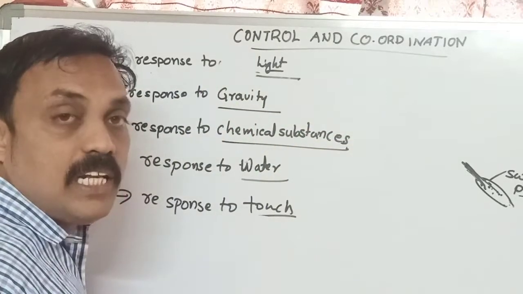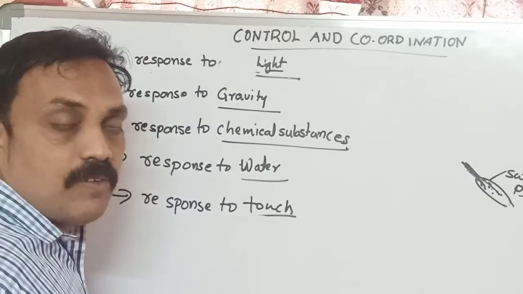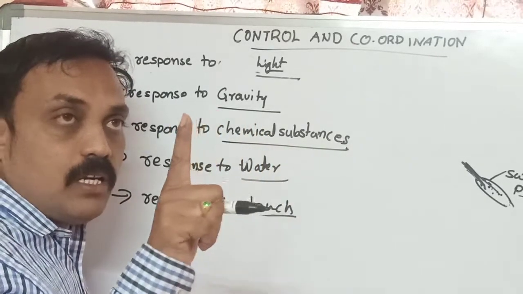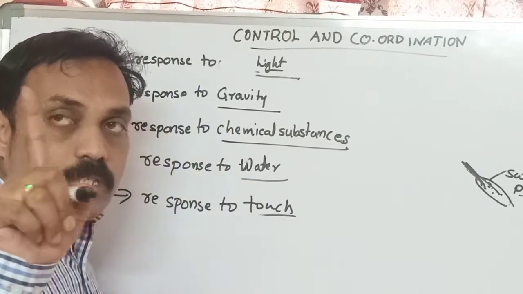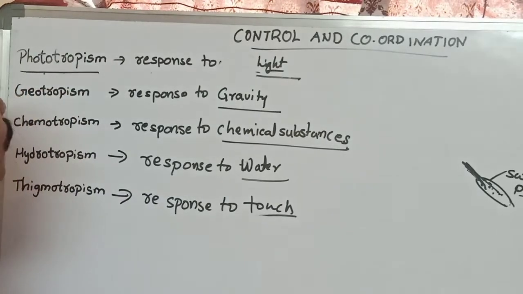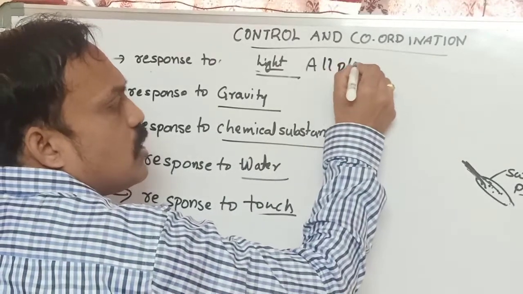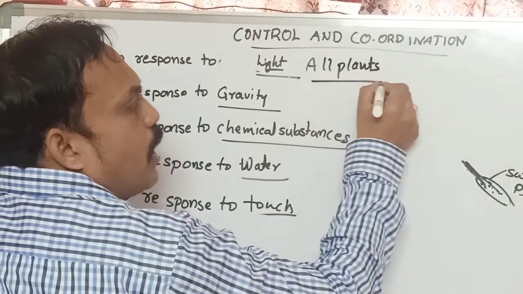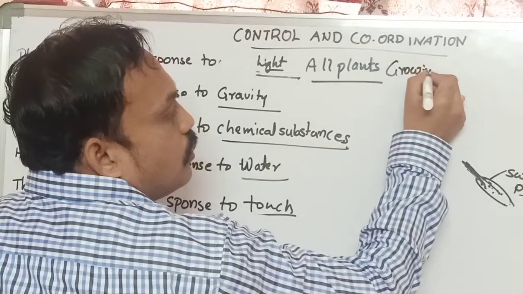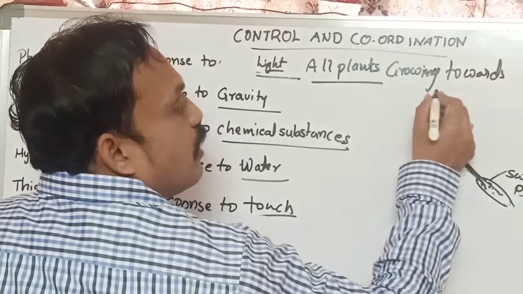Already we learnt about Helianthus annuus. What is Helianthus annuus? That is a sunflower. The flower is moving toward the sunlight. When the sun is moving, the flower is also moving toward the sunlight. But all plants, mostly photosynthetic plants, are growing towards sunlight.